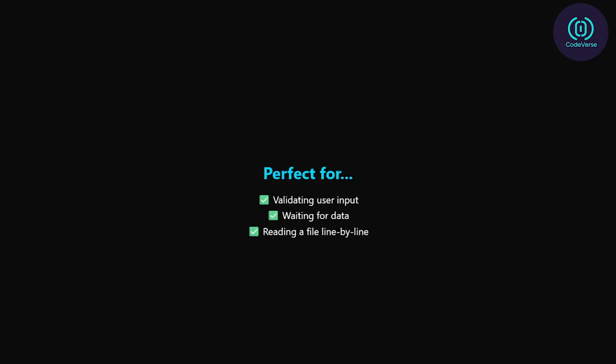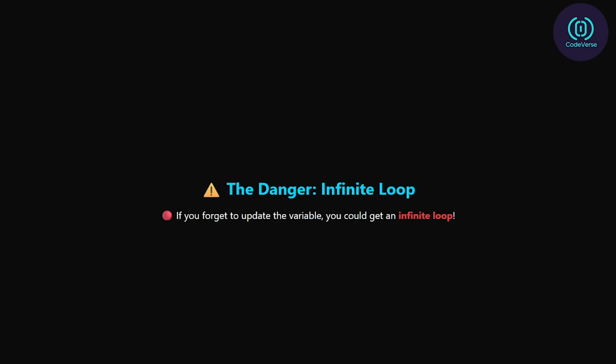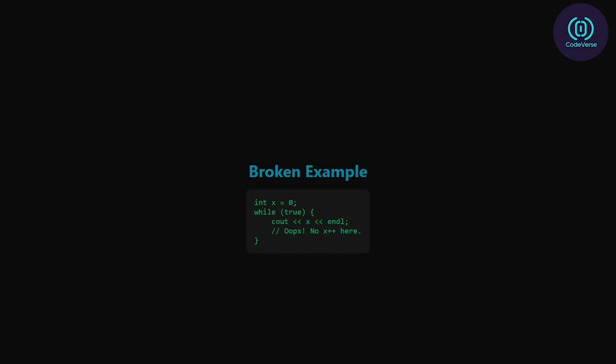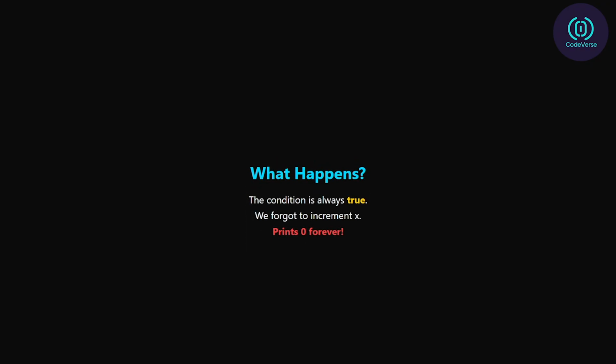This kind of loop is great for validating user input until it's correct, waiting for data to be ready, and repeating logic while reading a file. But here's the catch: if you forget to update your loop variable or exit condition, you might end up with an infinite loop. For example, int x = 0; while (true) { cout << x << endl; }. Oops, no x++ here. In this case, the loop condition is always true, and we forgot to increment x. The result? The program prints 0 forever, and never stops.